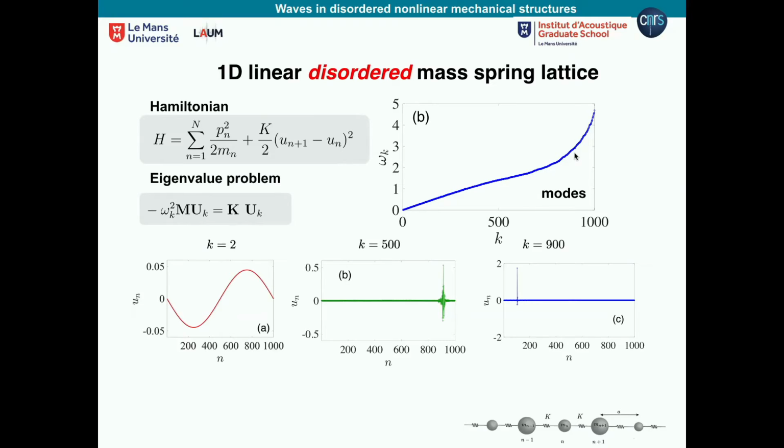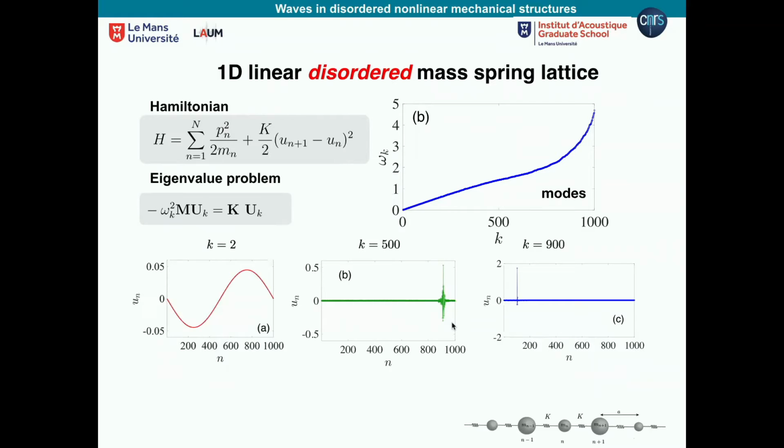And let's look at the modes, which is most important. Let's take the first mode, which is at k equal 2, so the lowest mode. It looks almost the same as before. In some sense, it doesn't see the disorder. It's an extended wave, and it looks the same as with no disorder. However, when I go to the middle of the band, and especially at the end, the modes are localized.